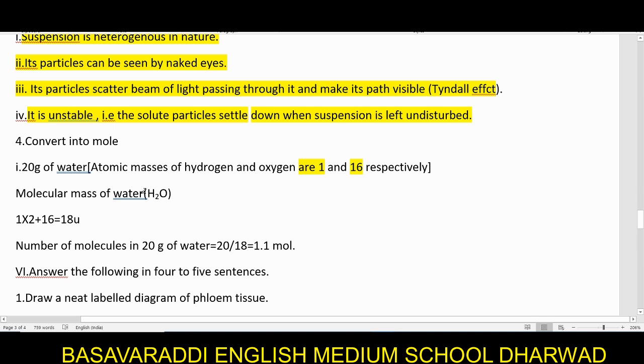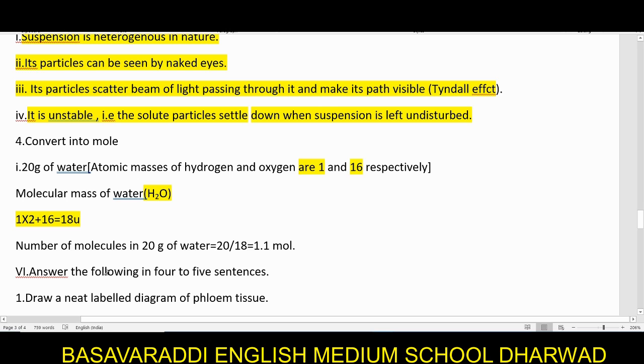The chemical formula of water is H2O. The atomic mass of hydrogen is 1, but how many hydrogen atoms are there in a water molecule? Two atoms of hydrogen and 1 atom of oxygen. So together we have 18 u as the molecular mass of water.